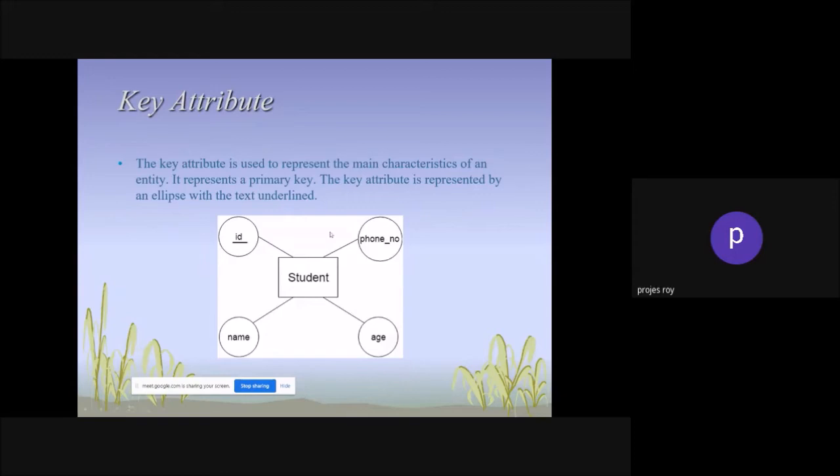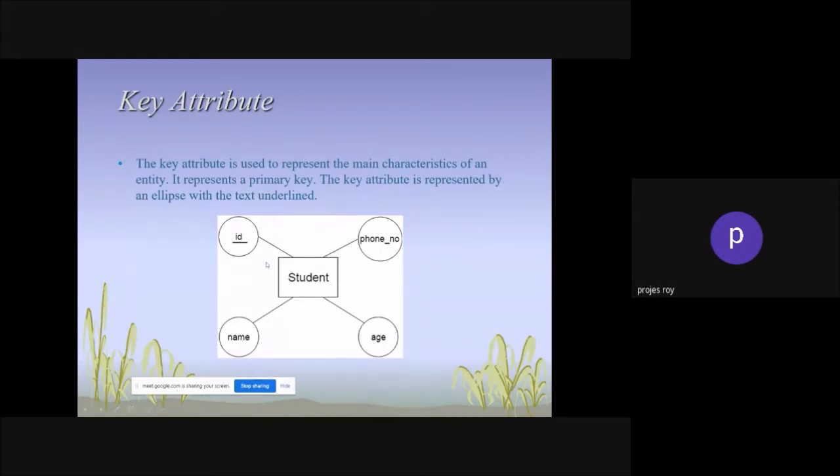In a key attribute, what is important is that when you are adding or inserting one piece of data, the phone number can be the same, the name can be the same, the age can be the same.